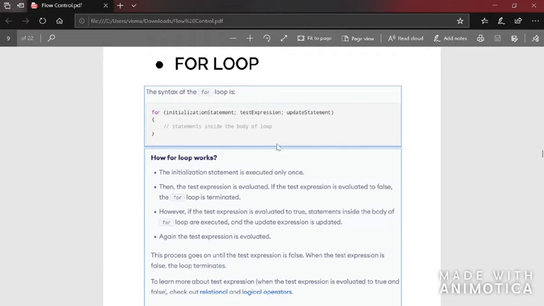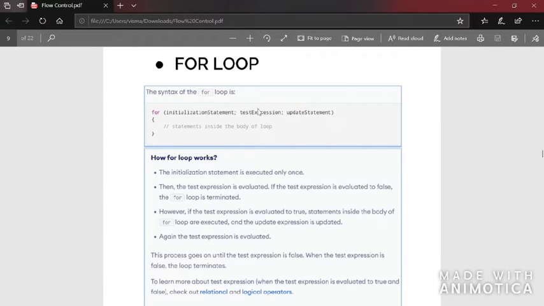Then after that, the update statement will be executed. What is the update statement? I is equal to I plus 1 in this example. So the value of I will be changed to 2. After the update statement, again it will check the test expression, I less than 11. 2 less than 11 is true. So again it will execute the statement inside the for loop, which is a equal to a plus 1. The value of a will be changed to 3. Again it will go to the update statement, I plus plus, and then the test expression.